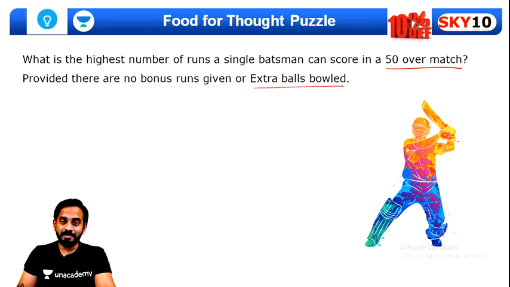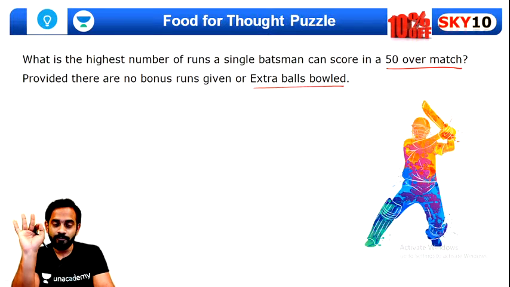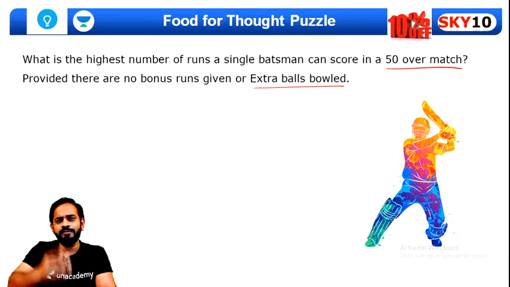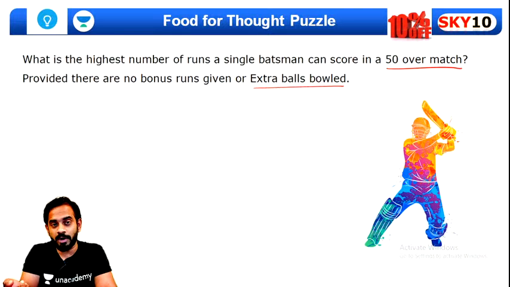If you want to maximize the total number of runs, there is one thing possible. Only the first batsman can score the maximum runs. The first opener who will be there, he can score the maximum runs. No, Chetan, 1800 is not possible. I'll explain. Listen to me carefully. If you want to maximize the runs, we will feel that on every ball we want to hit a six, but it's not true, because if you hit a six on every ball, then you'll not get the strike in the next over.